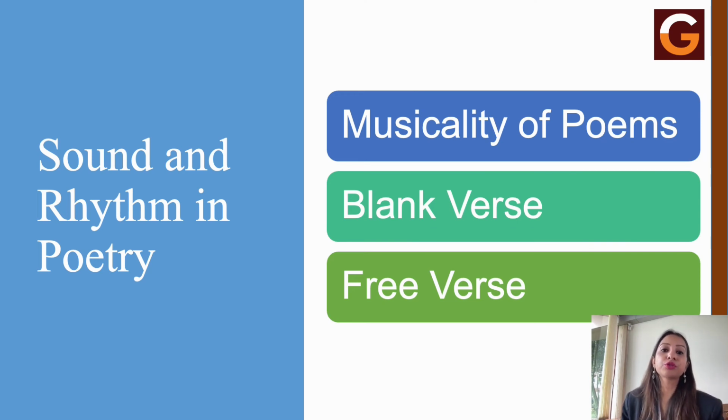Blank verse is also said to be one of the most common and influential forms of English poetry. Many English poems have been written in this style. Henry Howard of Surrey is considered to be the first poet to use blank verse in English literature. Blank verse is also used by many prominent writers like John Milton, William Shakespeare, Christopher Marlowe, John Donne, John Keats, and so on.